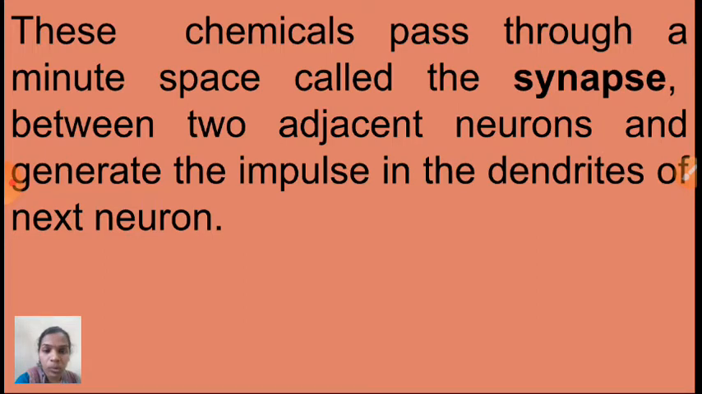So I hope you understand. When the electrochemical impulses are in the axon terminal, at that time specific chemicals are secreted. These chemicals pass through a minute space between two adjacent neurons. That minute space is called what? Synapse. And they generate the impulse in the dendrites of the next neuron. Understood, children? Shall we go to next now?